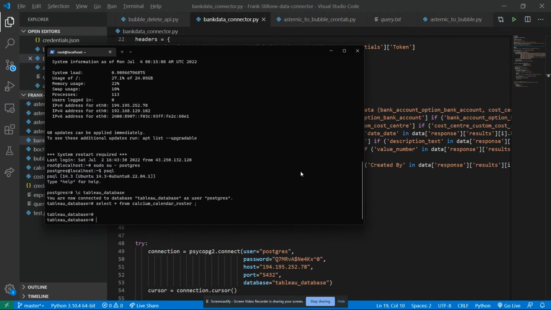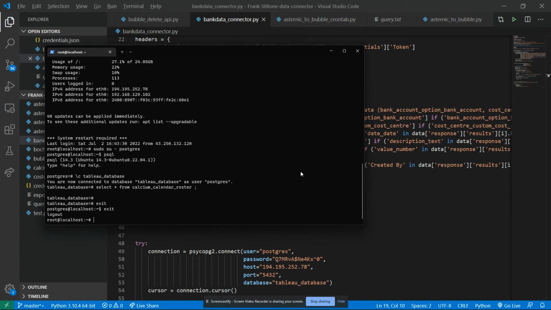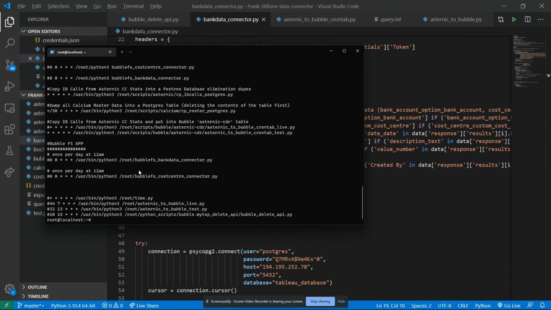So along with this, the client also required that all these files are executed automatically at certain intervals of time. So for that, we used cron. We can list all the cron jobs using crontab -l. Yeah, so these are the jobs that are scheduled.